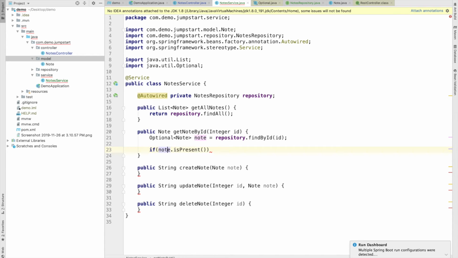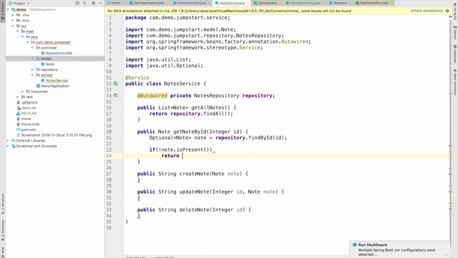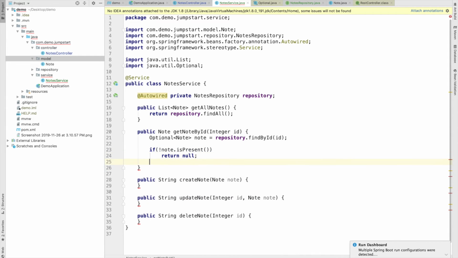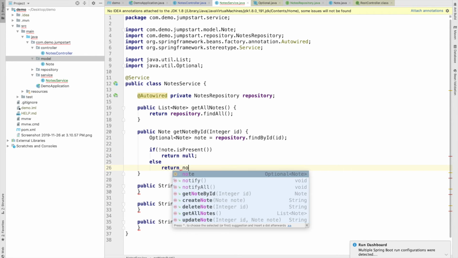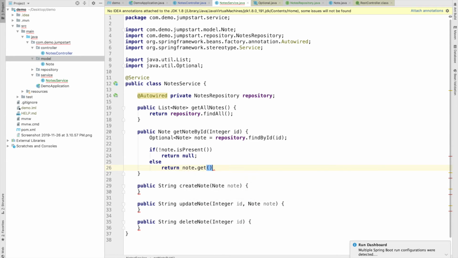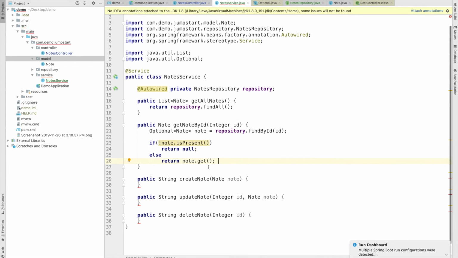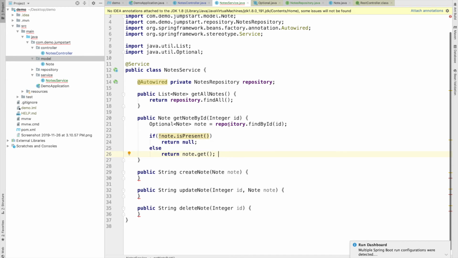So let's just use Optional and write some conditions like node dot isPresent. If node is not present, then just return null. Else return node dot get. So now our method has been completed. It will check the database, and if the node exists in the database, it will give the value, otherwise it will give a null value.